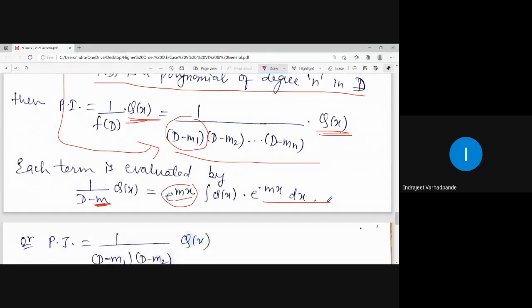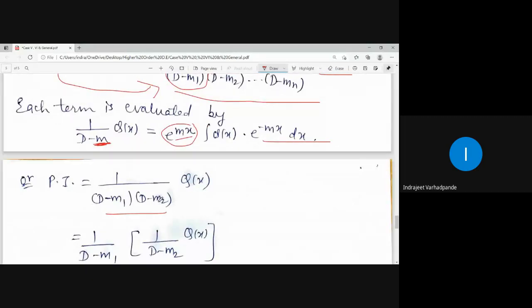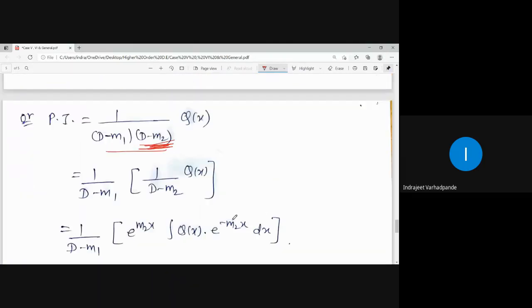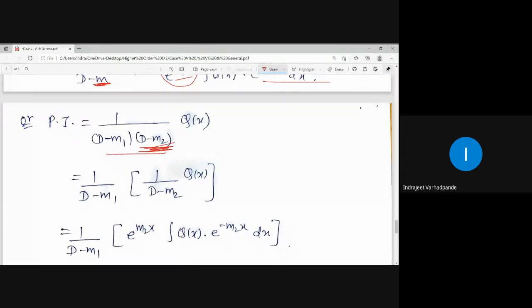If you have the product of the linear factors, we have 1 upon this. First you operate the innermost 1 upon D minus m1, and then again you operate the next one. That is how the process of calculation of the last case, that is the general method, goes.